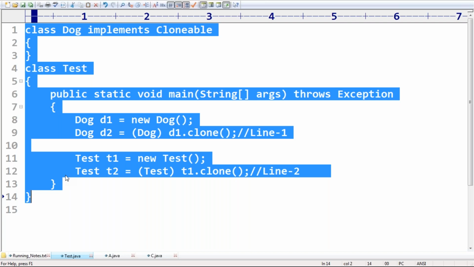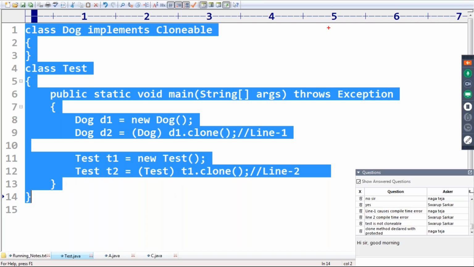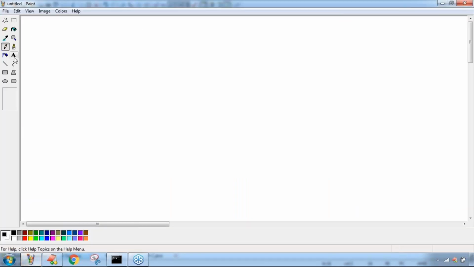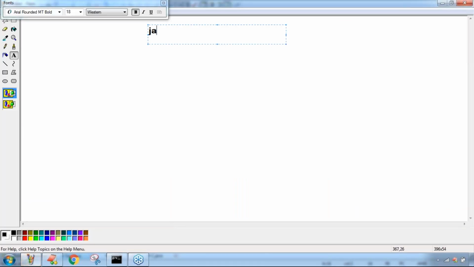Now the point here, take very special care about this one. The Object class is present inside the java.lang package. In that java.lang package, the Object class contains the clone method, which is a protected method.